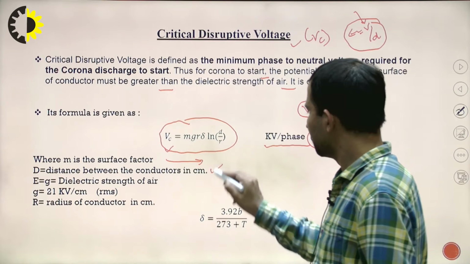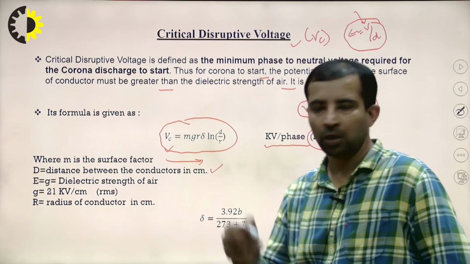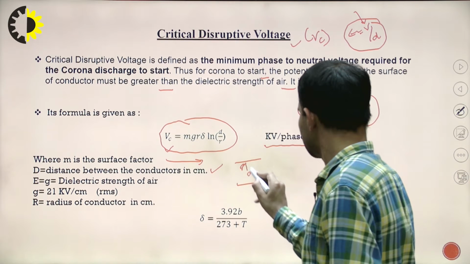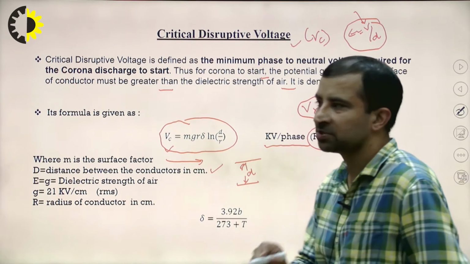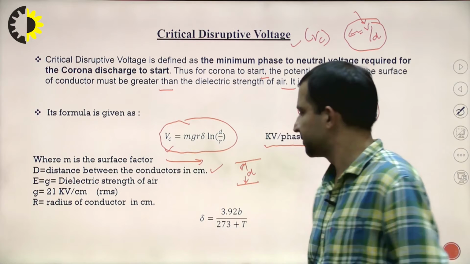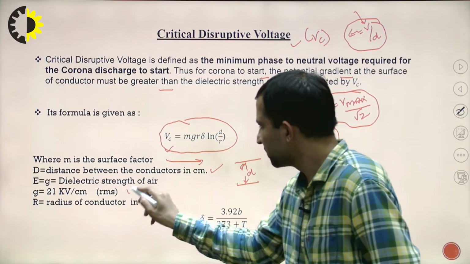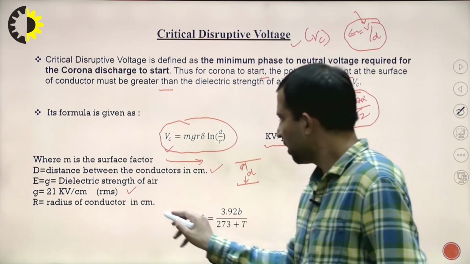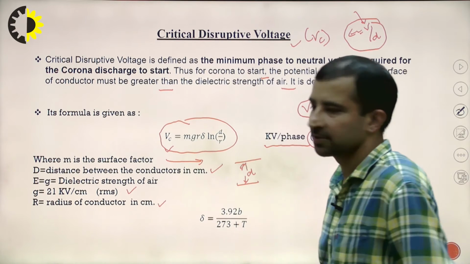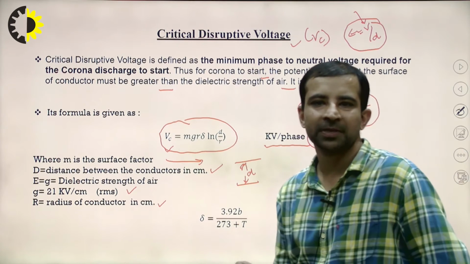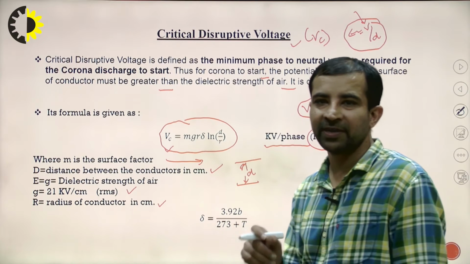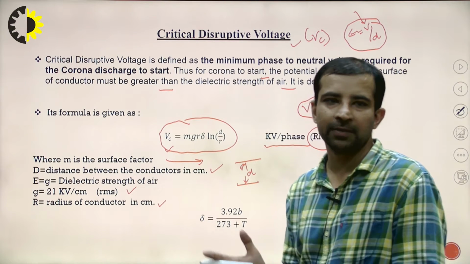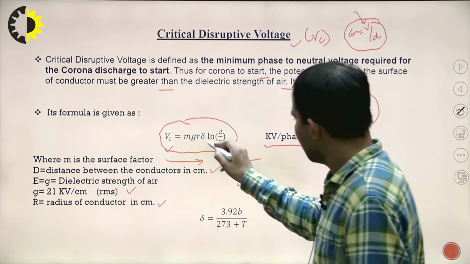Where D is the distance between the conductors. That I have already explained to you. If these are the two transmission lines, what is the distance? This D is the distance between the two conductors. G is the 21 kV per centimeter. That is the dielectric strength. That is also in the RMS value. Next, r is the radius of the conductor. So while solving any numerical based on the corona, it must be clear what the different terms are: what is m, what is g, what is r, what is delta, what is ln d by r. Now what is this delta that I am explaining to you?